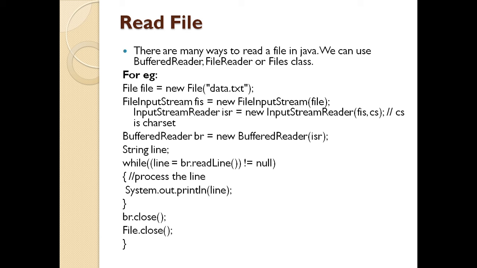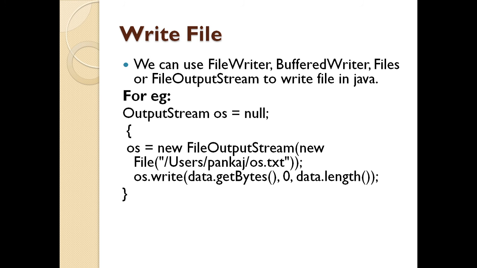So I say system.out.println, I pass the line. So this is going to print it on the system, and then if all the lines are read, if it encounters a null character, it comes out of the while loop. And I have finished with the buffer reader, so I close BR, and I finished with the file, so I say file.close.